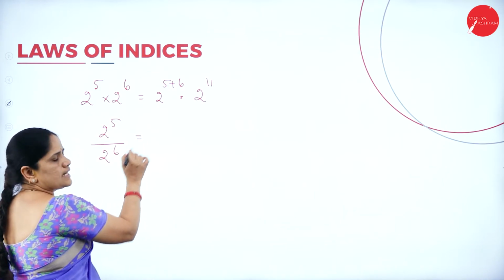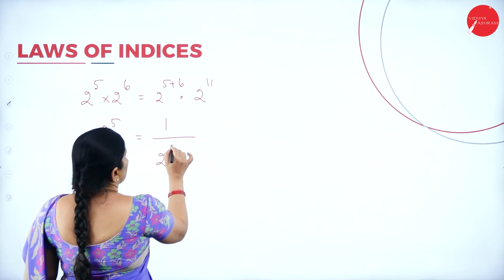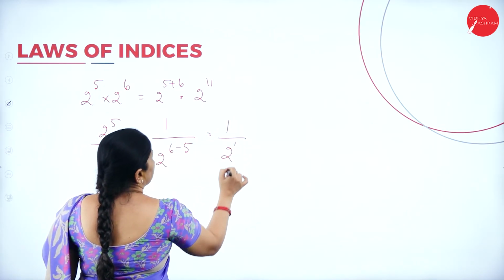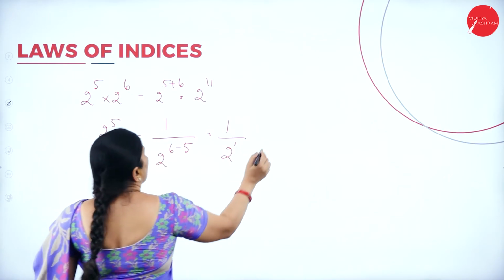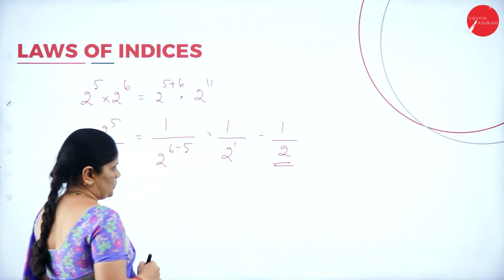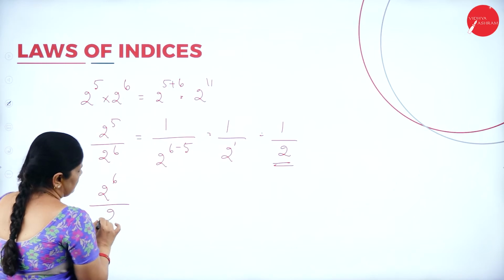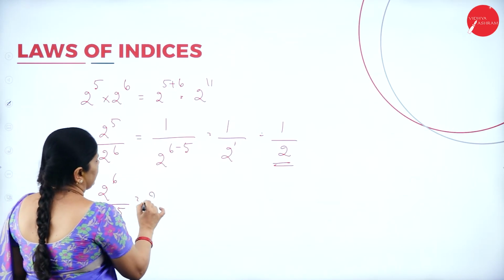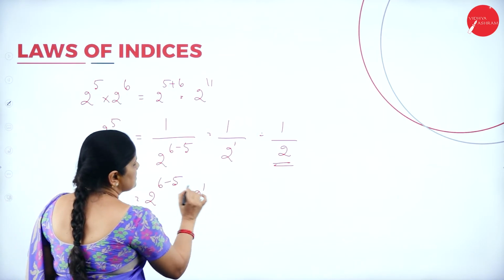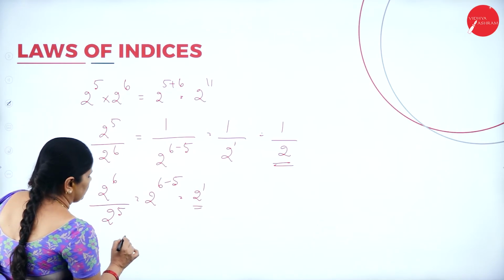What answer will I get? 1 divided by 2 to the power 6 minus 5, that is 1 by 2 to the power 1, or this will be equal to 1 by 2. Now, suppose I write 2 to the power of 6 divided by 2 to the power of 5. This will be 6 minus 5, that is 2 to the power 1.